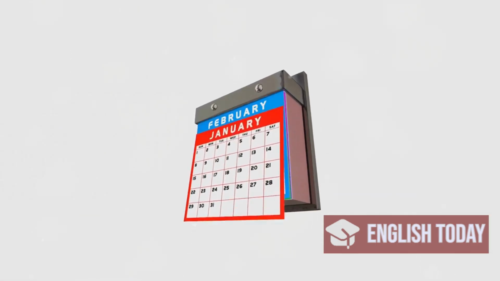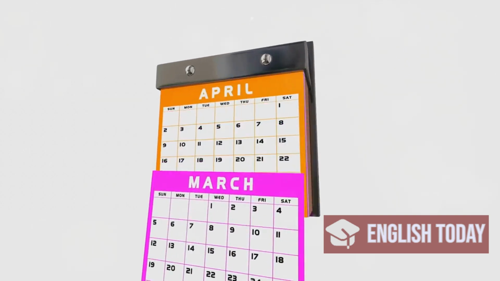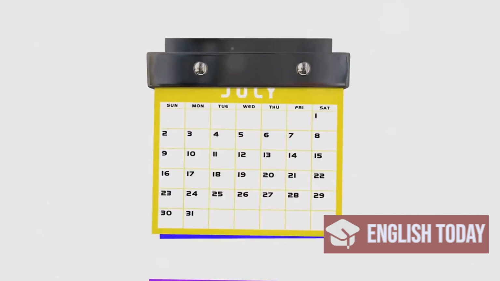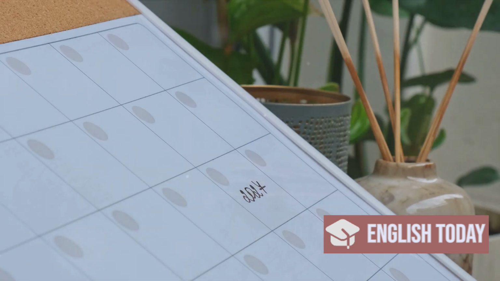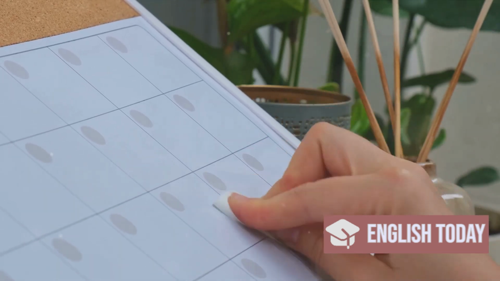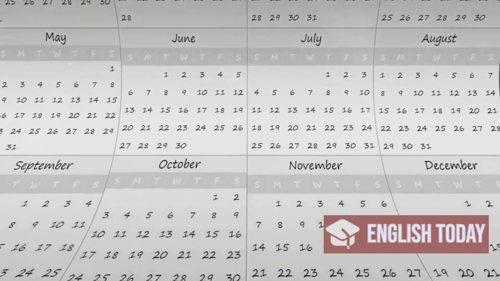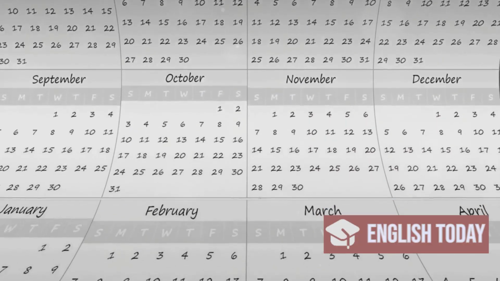Dates are essential. They help us remember birthdays, anniversaries, and appointments. But how do we talk about dates in English? Well, dates are usually expressed by mentioning the day followed by the month and then the year. For instance, the 17th day of April in the year 2024.